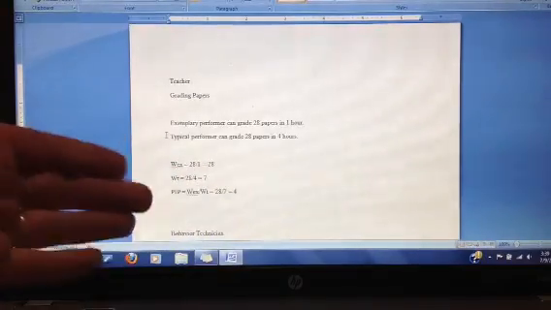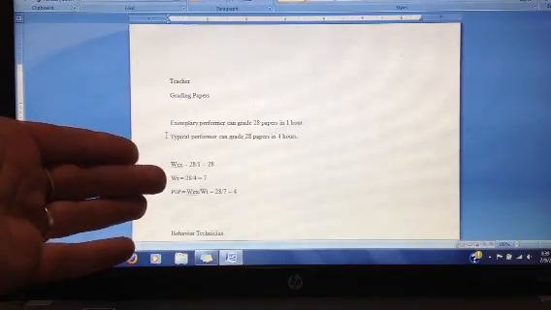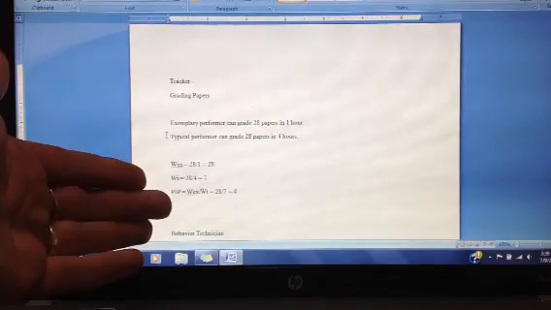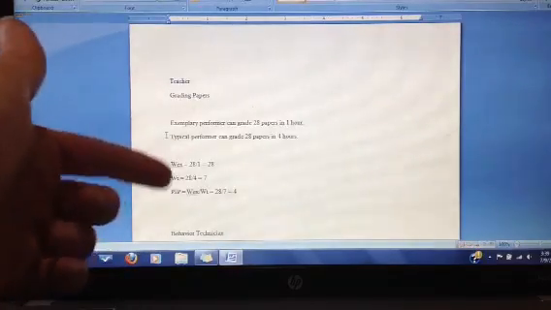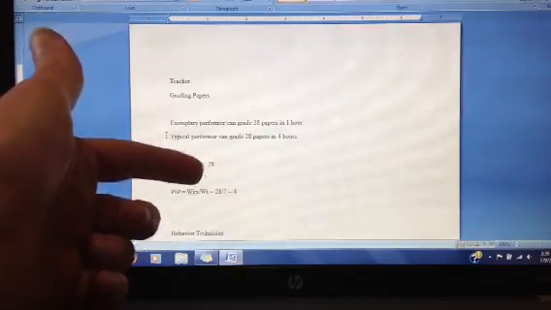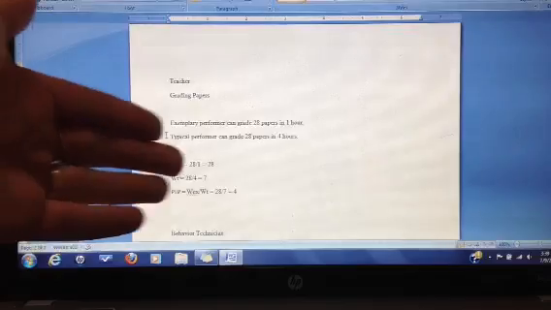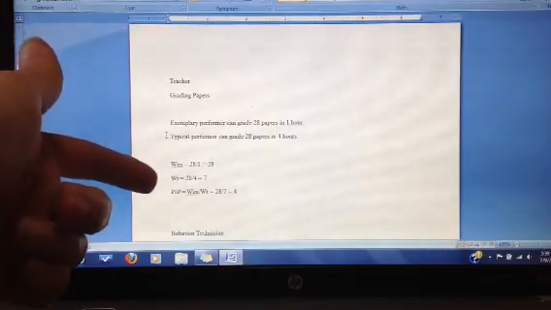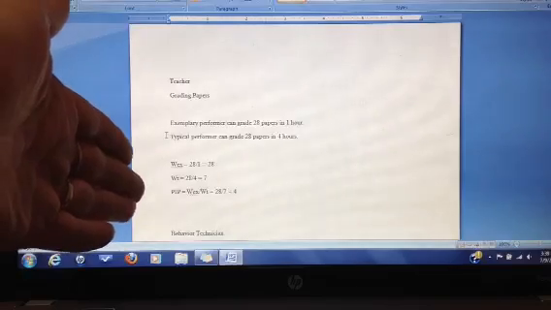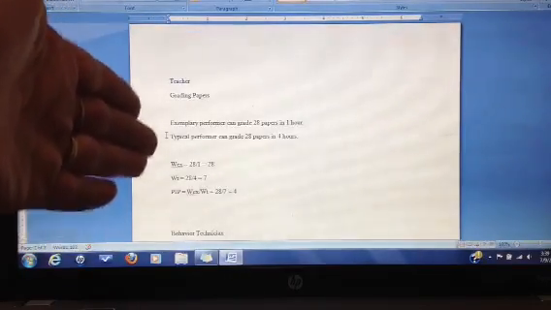This is a pretty high PIP. This means that if we were able to get that typical performer performing up to the speed of the exemplary, they could be 4 times more efficient. What I want you to notice about this equation right quick is that there aren't any units, papers per hour. We could put that in there, but it's going to be different in every example. And so this is just a way that Gilbert devised to put numbers on things.